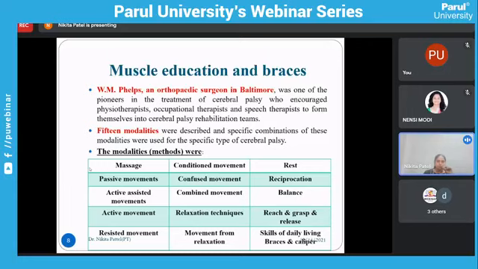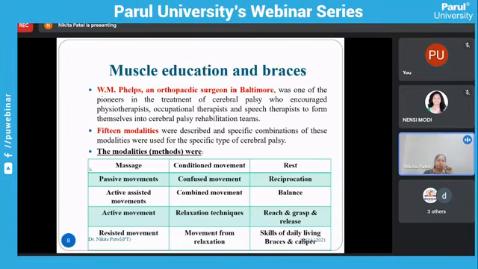We can use massage if hypotonicity is there. We can give passive movements for both conditions, hypertonicity or hypotonicity. We can give active assisted movement if movement is not properly done by the patient. For active movement, we can give resisted movement to improve strengthening. We can use conditioned movement.